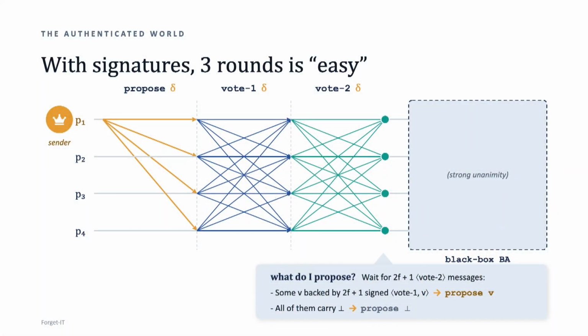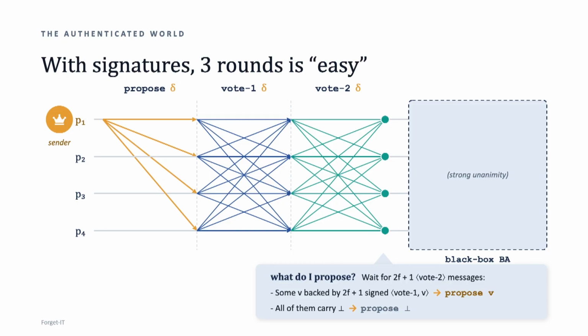One, again, important thing to note here is that it is impossible to have 2 different vote 2 messages for non-bottom values that are justified. Why is that the case? That is the case because we have the quorum intersection. It is impossible for 2f+1 vote 1 messages for value A to exist and for 2f+1 vote 1 messages for value B to exist, because that would mean that there is an honest guy in between who actually equivocated, and that's not allowed.